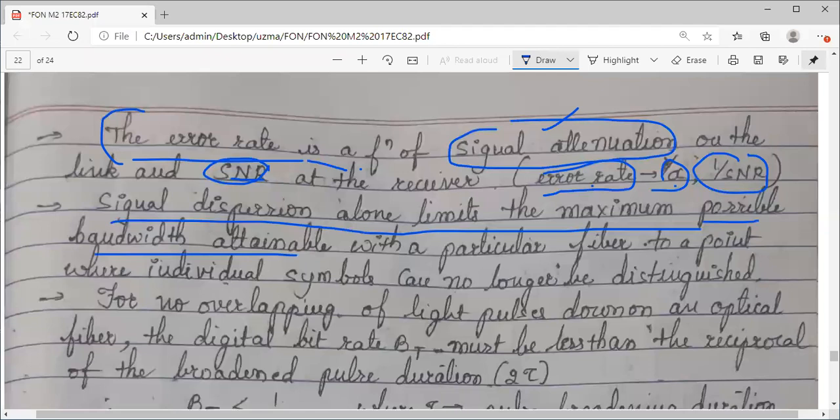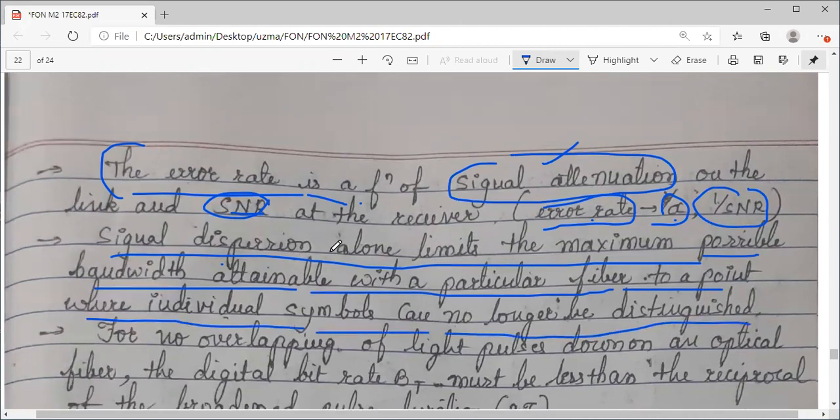Just now I have told you, because of the dispersion, errors will increase. Because of the errors that are increasing, what will happen? The information carrying capability, that is nothing but the bandwidth, will be limited. So the signal dispersion will limit the bandwidth attainable with a particular fiber to a point where individual symbols can no longer be distinguished.